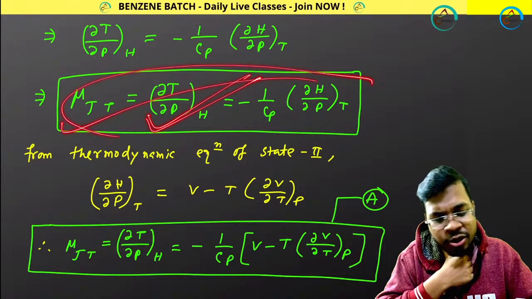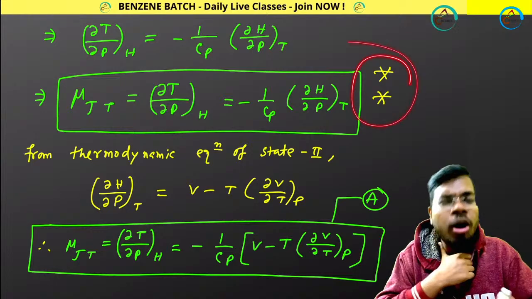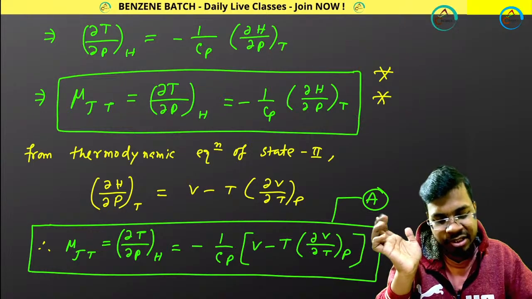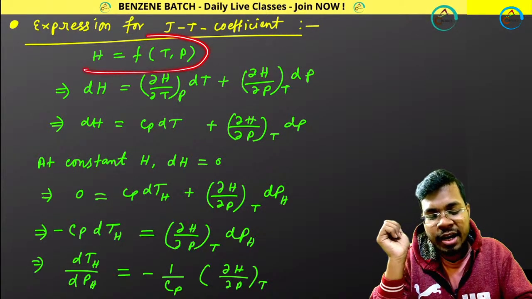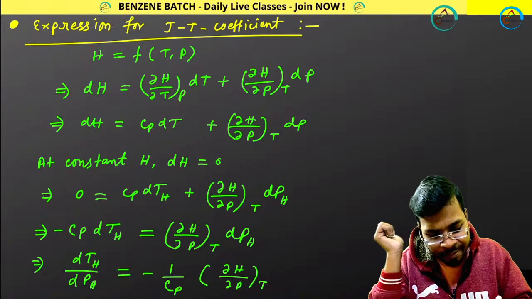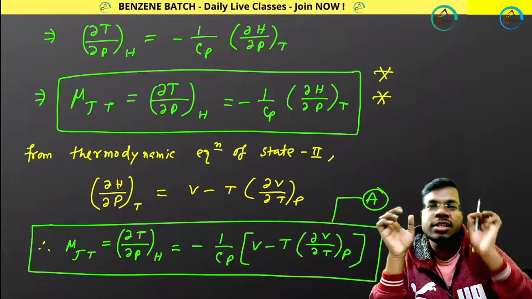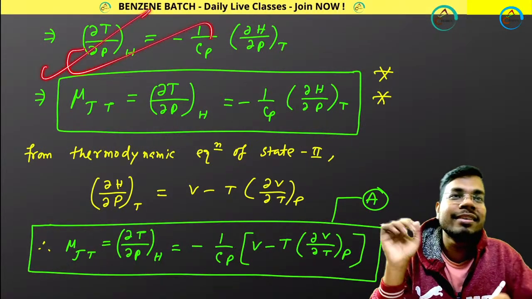Joule-Thomson, this expression you need to remember. Either you remember it, or you remember how you can get this expression. You can get it starting from this, because you know this already. Check how you can do this. Just make your enthalpy equal to 0. Just practice twice, you will be getting it.